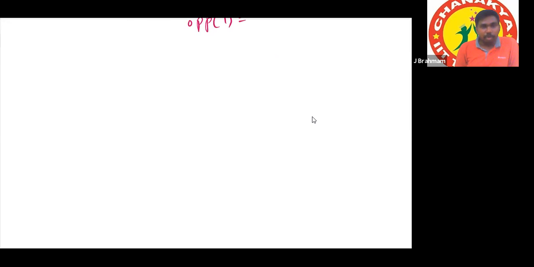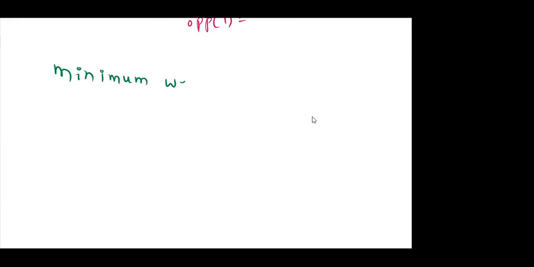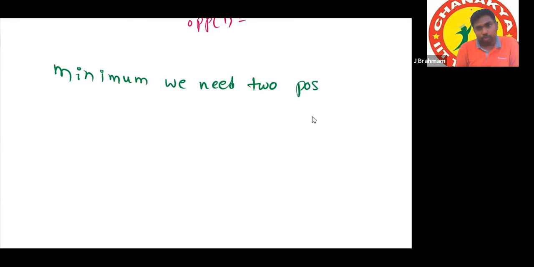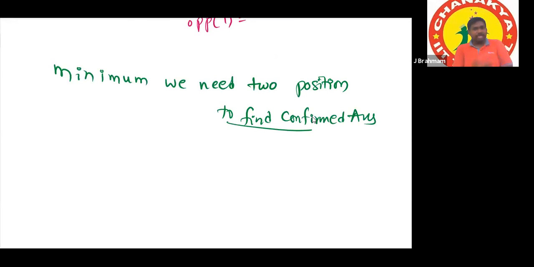Just tell me, minimum how many positions are required to get all the answers confirmed? Sir, 2. Yes, minimum we need 2 positions to say definite answers, to find confirmed answers. And maximum 6. Maximum will be any number. Okay, you are saying possibilities. Maximum it will be 6 only.